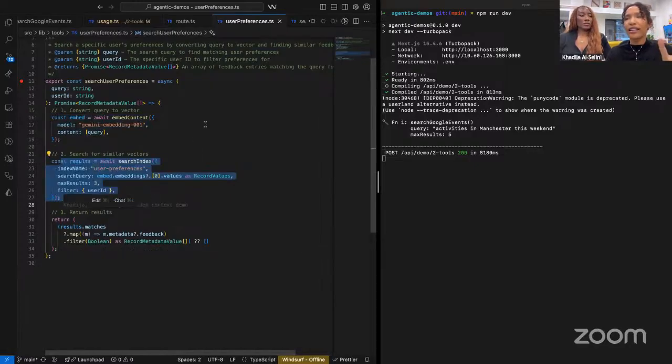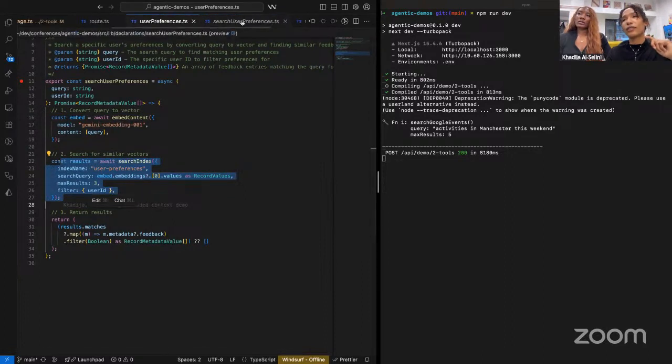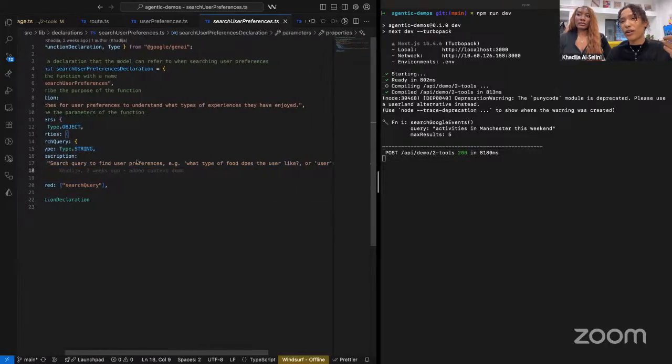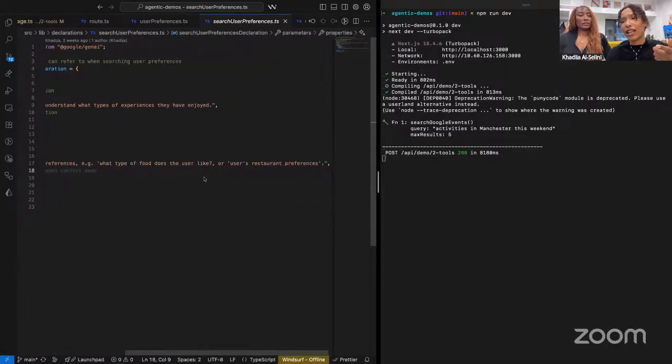To actually provide this tool to the LLM, we've created the function declaration. So this time it knows if it wants to search for the user preferences, this is the tool to use, and it needs to form the arguments in this way. An example query could be, what type of food does the user like, or their restaurant preferences?